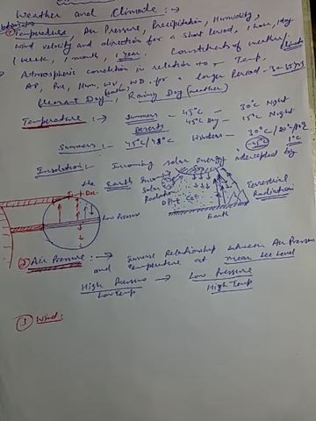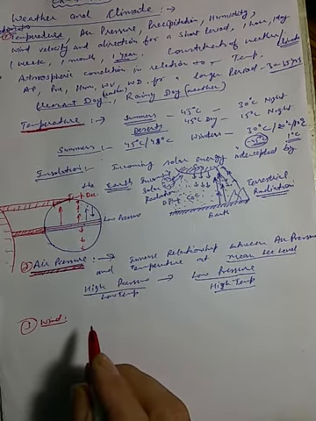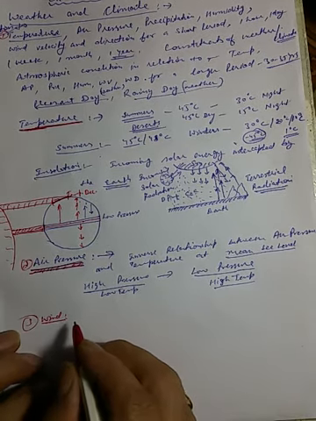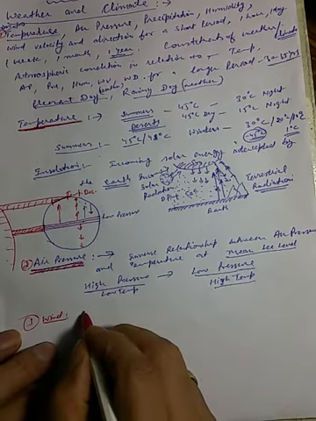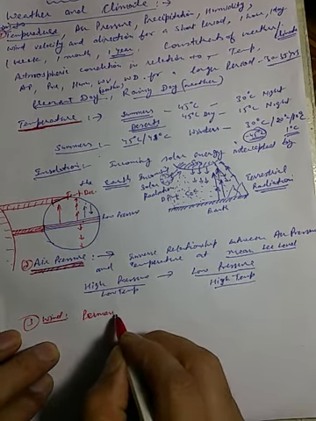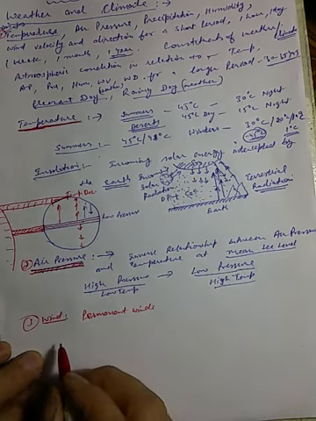So winds can be broadly divided into three types. This is very important to understand. It needs to be understood carefully. Okay, winds are of three types. Number one, permanent winds.